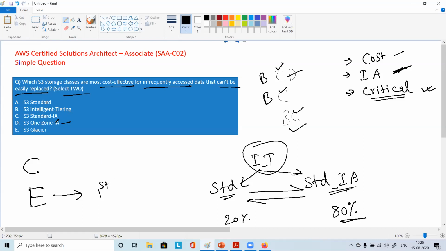And then this one zone cannot be a choice because the data will be at risk. And then this C category, infrequent access, clearly says it is infrequently accessed data. And it is the cheaper option compared to intelligent tiering and the standard option, so cost wise also that is good, and obviously the name itself says infrequent access, so that will be my second choice. If they ask for one, I'll choose Glacier. If they ask for 2, I'll choose these 2. What do you all say?